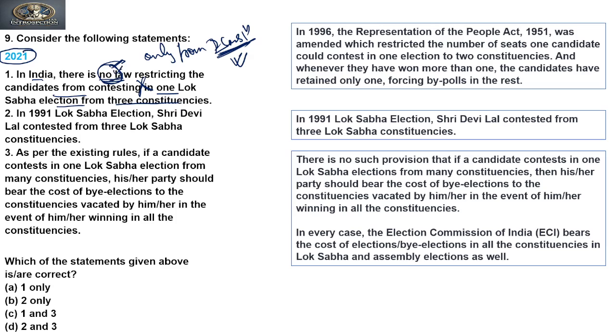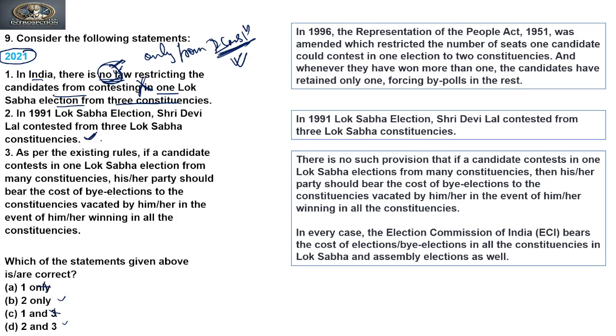So if we rule out the first statement, this cannot be our answer, and this cannot be our answer. Now we are left with B and D, in which 2 is common. So without referring to 2, we can say that 2 is a correct statement, and 2 is a very factual question. In this type of factual statement, UPSC generally gives a correct statement, right?